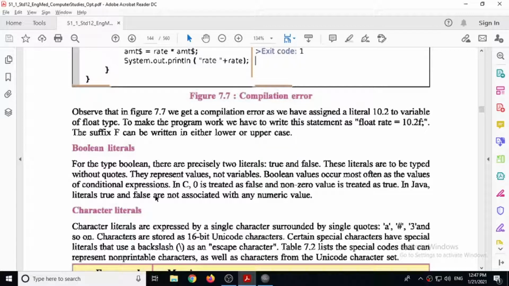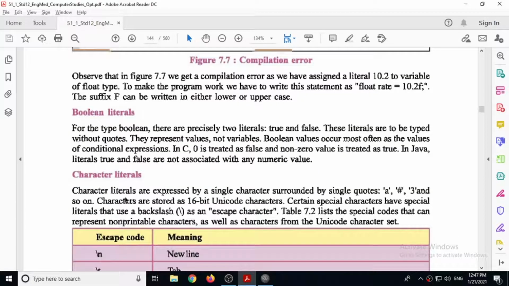Remember, in C language, 0 is treated as false and a non-zero value is treated as true. In Java, literals true and false are not associated with any numeric value. That is in C language only.